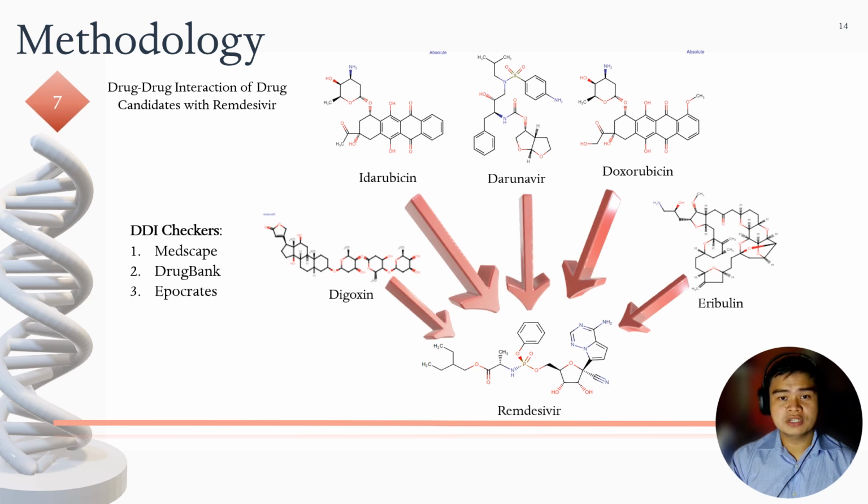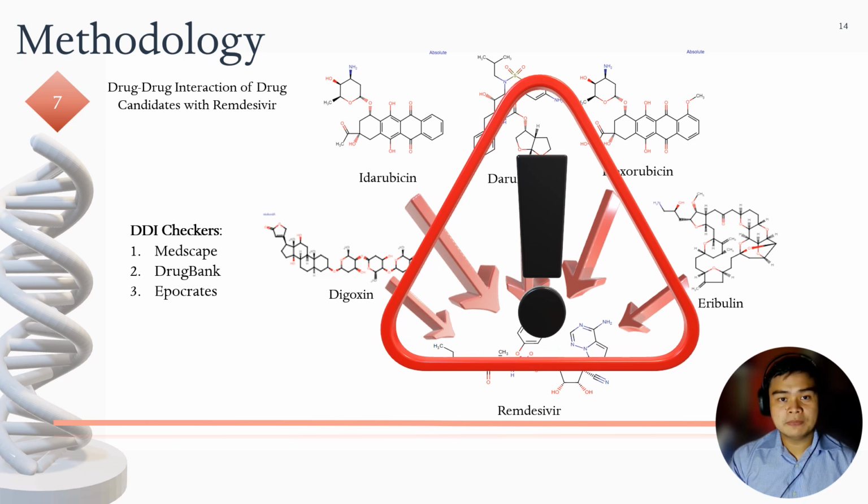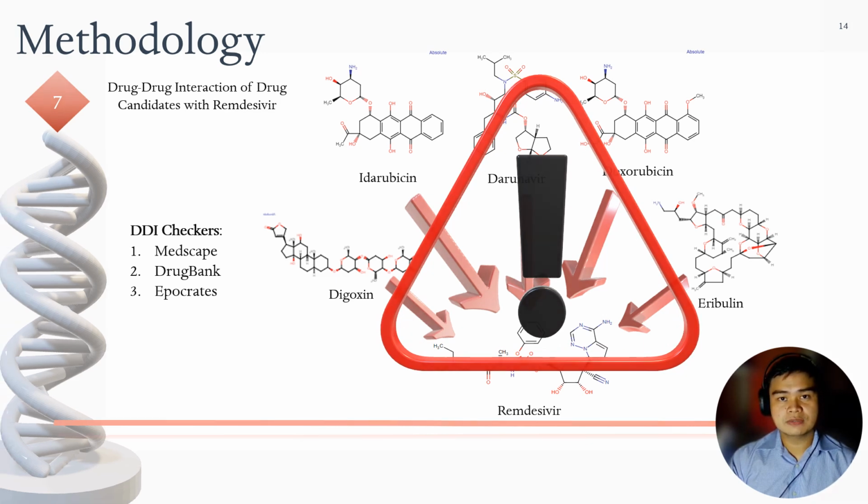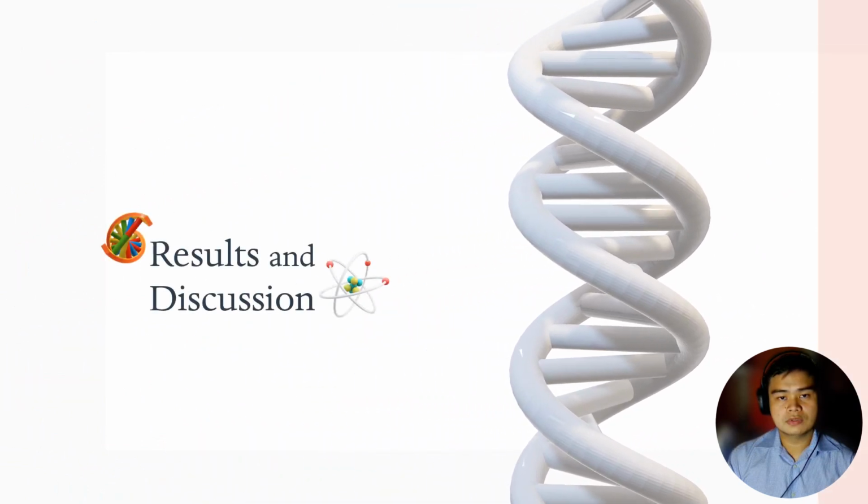The last step is to conduct drug-drug interaction of drug candidates with remdesivir. This is in line with the goal to administer a drug compound that would be in tandem with remdesivir, and the combination of both drugs would inhibit RNA polymerase and exonuclease activity of SARS-CoV-2. Medscape, DrugBank, and Drugs.com were used to predict the resulting interactions. So now we move on to the results and discussion.